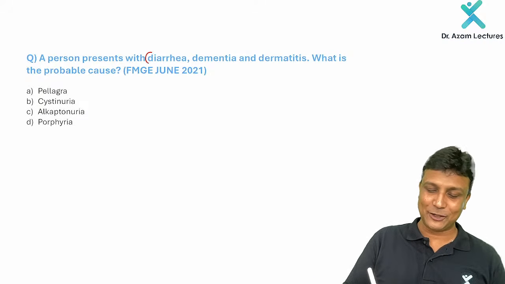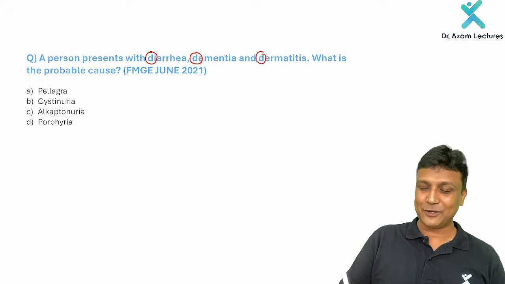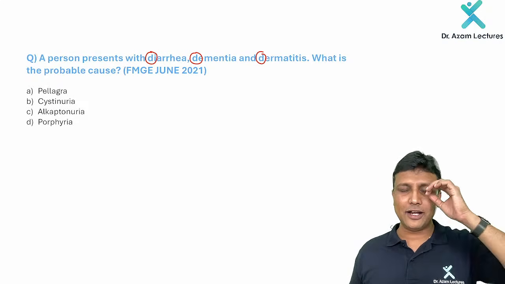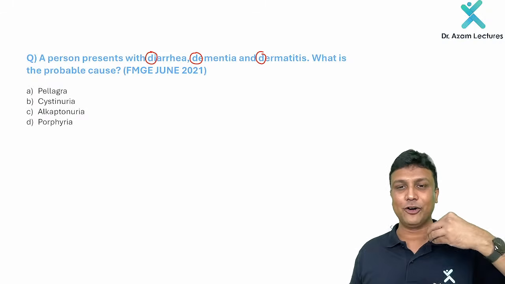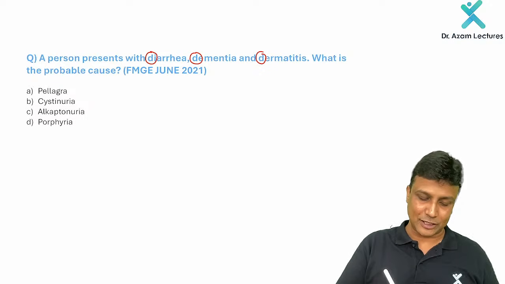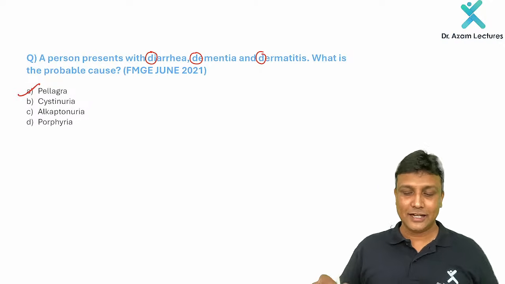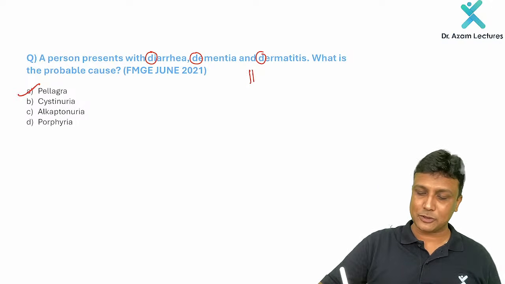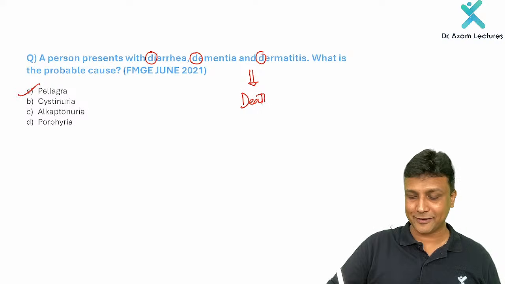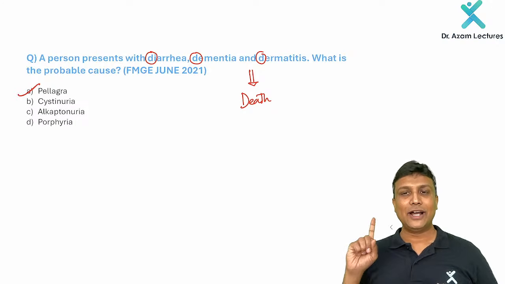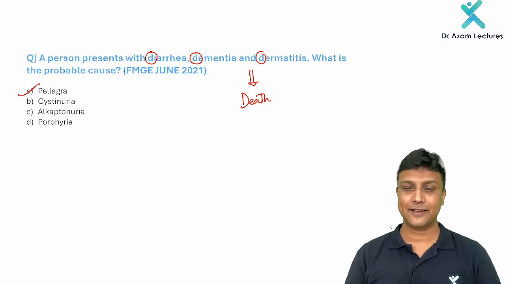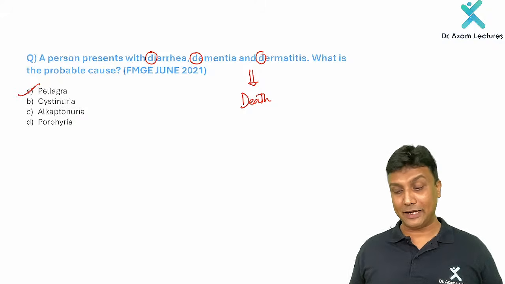Now, once you are done with this one here, a person presents with diarrhea, dermatitis, and dementia. How can you ignore this question? How can you leave this concept and go to the exams? Diarrhea, dermatitis, and dementia. Every exam, one question for sure. What is the probable cause of this one? Yes, it is actually pellagra, the 3D disease. And if you don't treat this, then there will be a fourth D, which we call death. So diarrhea, dermatitis, and dementia, and if it is not treated, then it will lead to death. That happens in pellagra.